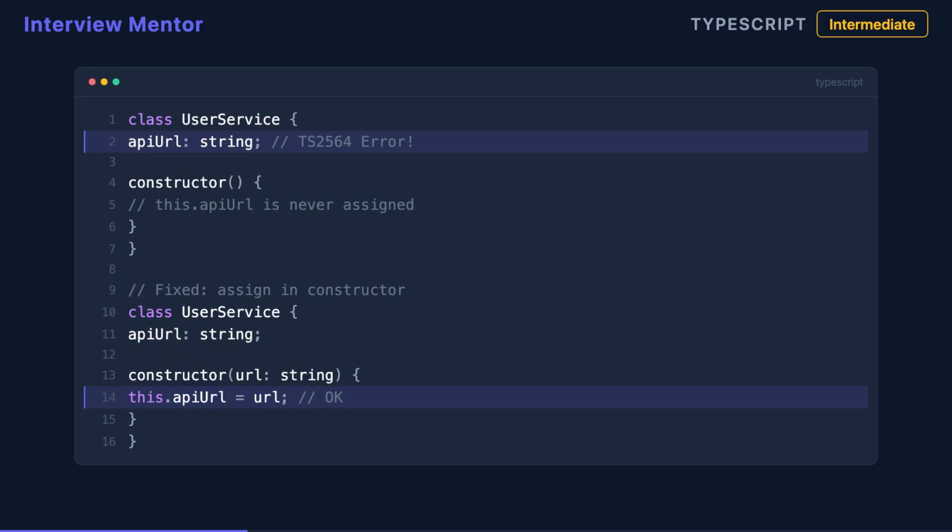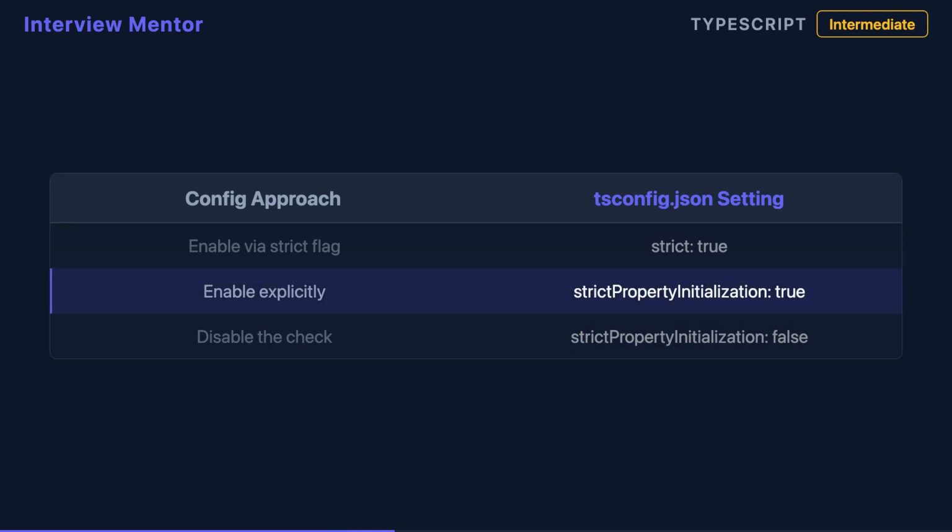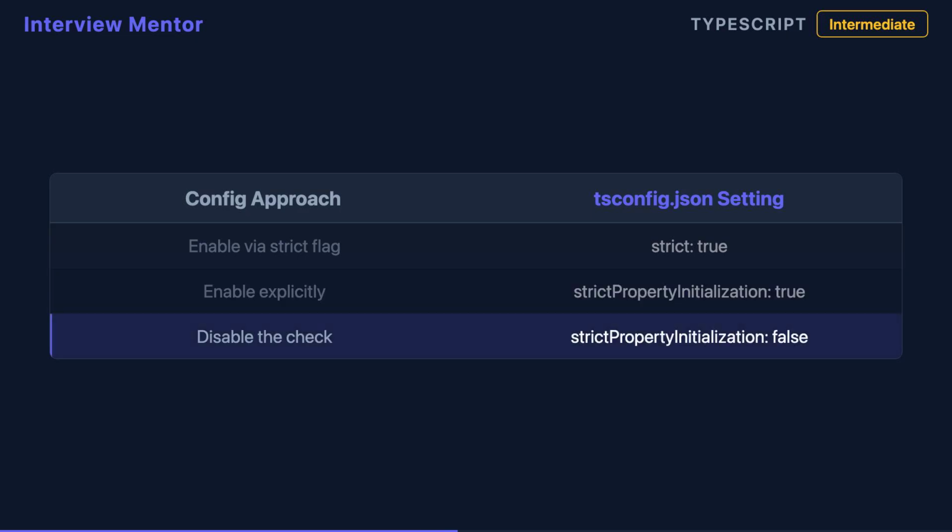This rule exists to prevent you from accidentally reading undefined from a property you assumed was always set. Strict property initialization is a compiler option configured in your tsconfig.json. It switches on automatically when you set strict to true, which also enables related checks like strict null checks and no implicit any. If you need a gradual migration, you can set strict property initialization to false independently, keeping the rest of strict mode intact.